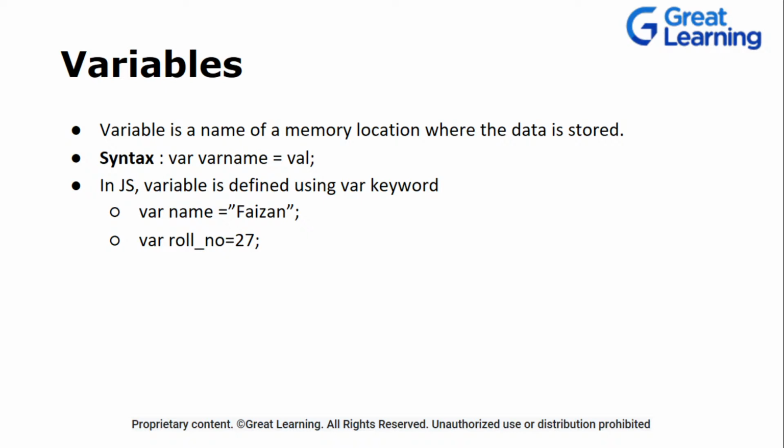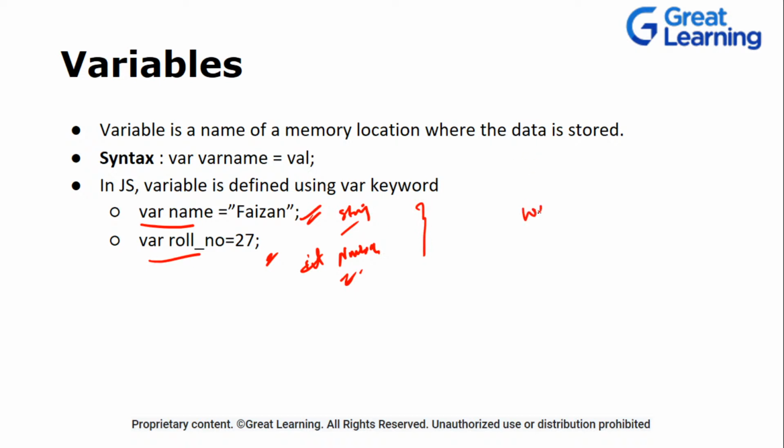So this is a string. Now same thing, if I want to store an integer, what I'm writing is var roll number and 27, same thing. This time this name is a string, and this time roll number is an integer, or you can say in this case it's a number. We'll talk about data types as well. So same thing, var name, var roll number. So this is what is known as one of the properties of JavaScript.